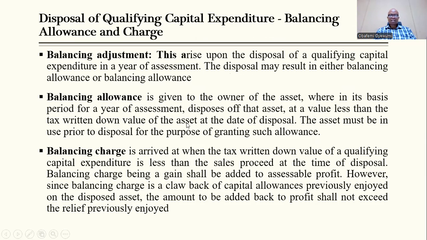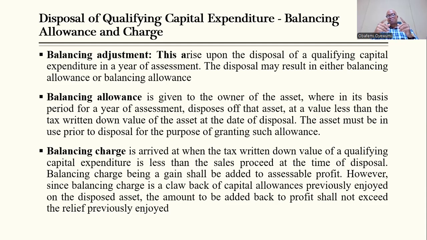Okay. Let's talk about balancing allowance and charge. Now, in a particular year, it's possible for the owner of a particular asset, or the asset of the company, to say, let me dispose it. Excuse me, let me sell it.